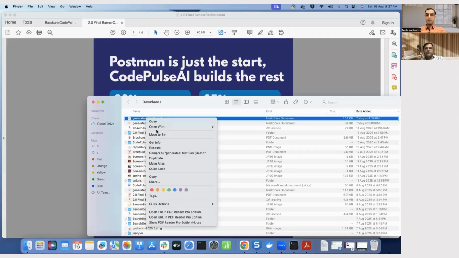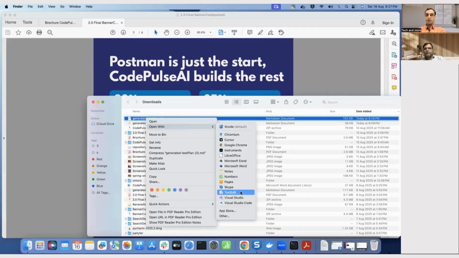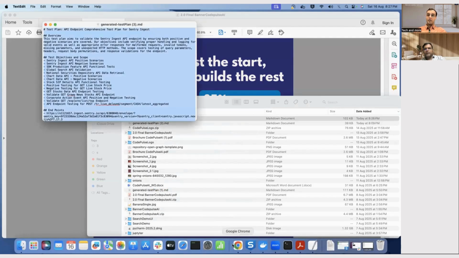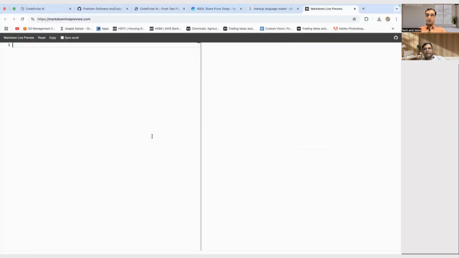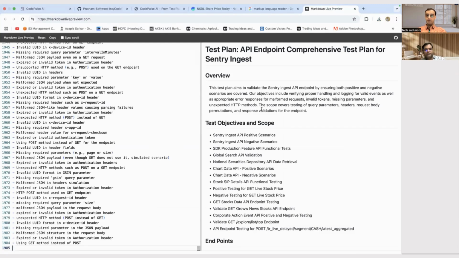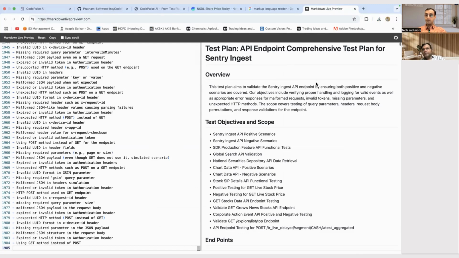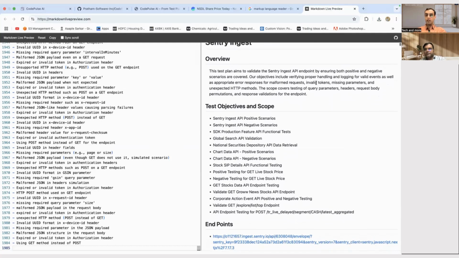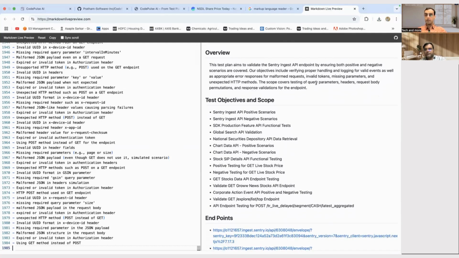This file is generated with the markup language, and now we're going to copy whatever there is in the file generated by this tool, and then paste it into the converter tool. So here it is converted, and you can see it in normal English-like language.